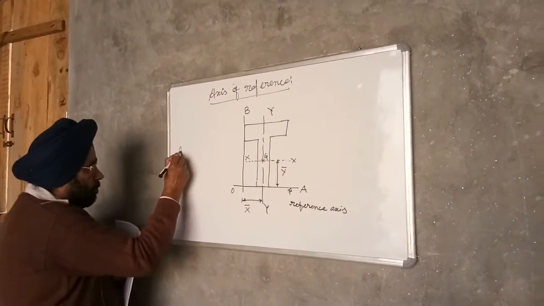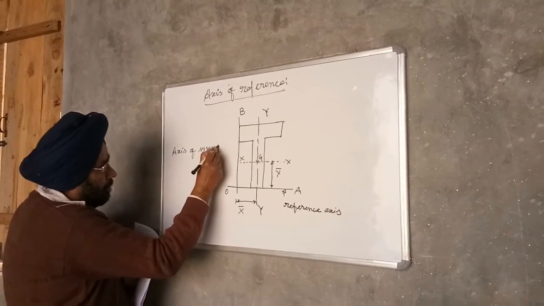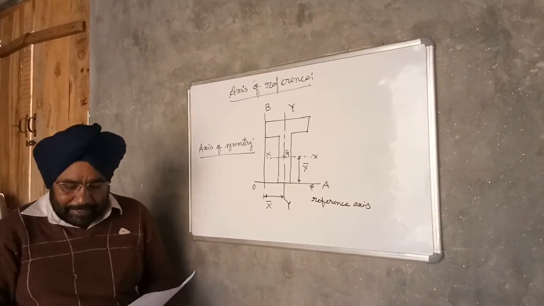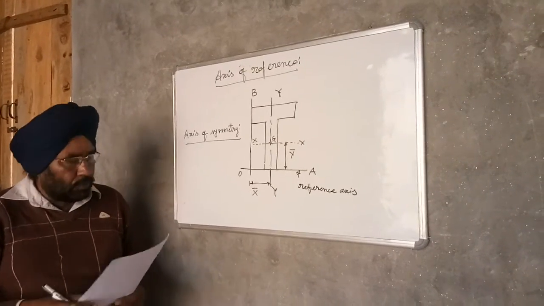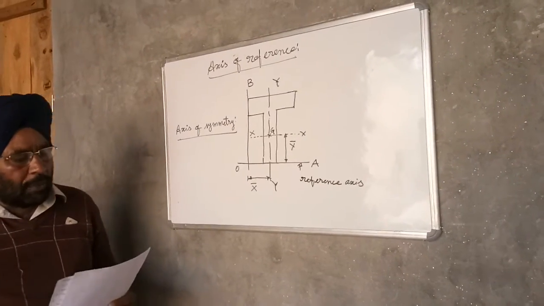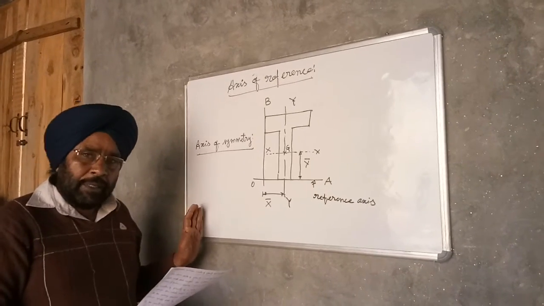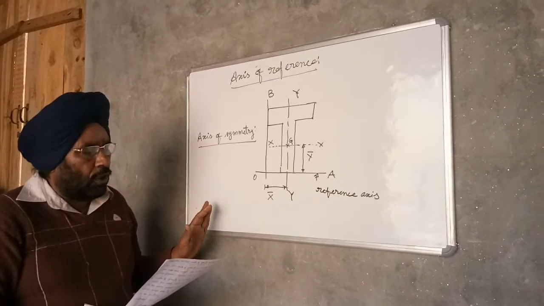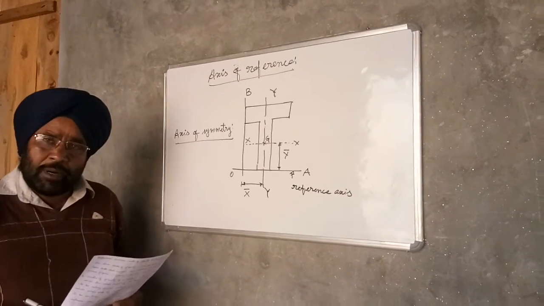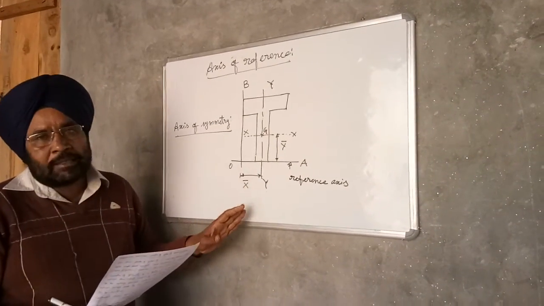So next is axis of symmetry. Axis of symmetry is that axis which divides the figure into two halves which are identical in shape and size. So the two parts of the plane figure made by the axis of symmetry are mirror images of each other. The CG of a plane figure lies on the axis of symmetry. If there is more than one axis of symmetry, then the CG of the figure lies at the point of intersection of the axes of symmetry.